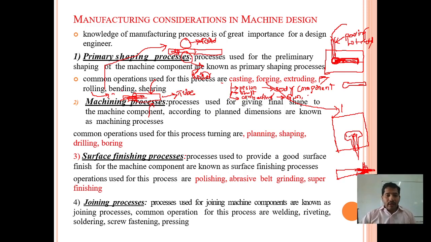What about the bending process, the bending operation? In the bending operation, first, this operation is mainly suitable for the sheet metal process. Let us see. We are placing one sheet metal.